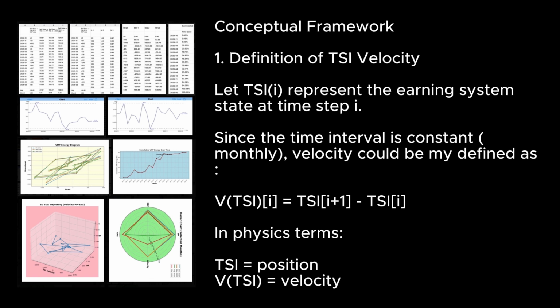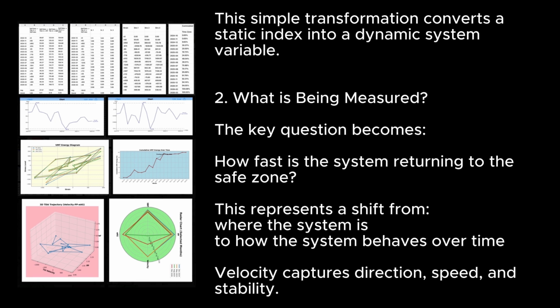Conceptual framework. 1. Definition of TSI velocity. TSI_i represents the system state at time step i. Since the time interval is constant, monthly, velocity could be defined as VTSI equals TSI at i plus 1 minus TSI at i. In physics terms, TSI equals position, VTSI equals velocity. This simple transformation converts a static index into a dynamic system variable.